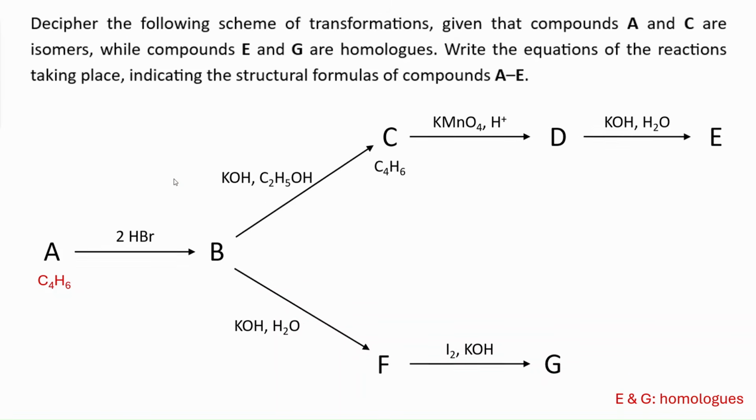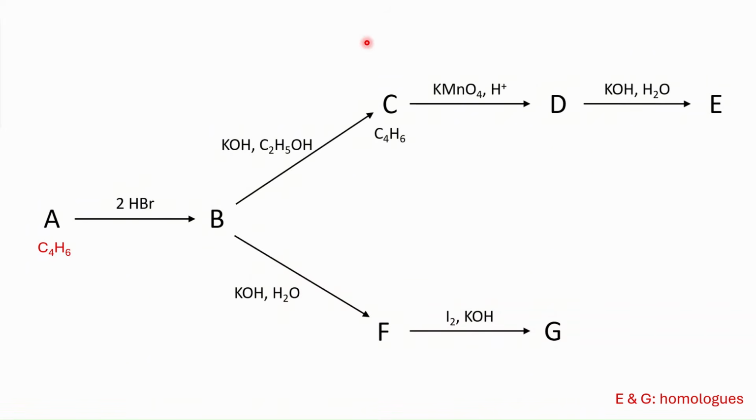Basically, that's it. And now we focus on the synthesis. We remove that part, and these two pieces of information we just wrote here: E and G are homologs and A and C are structural isomers. They share the identical molecular formula. This is basically what you have right now. And then this scheme doesn't give us a lot of information, and we don't have the structures of the final compounds. So everything is ciphered here. So we have to actually start by guessing potential structures for compound A and also for C, because the number of carbon atoms is small.